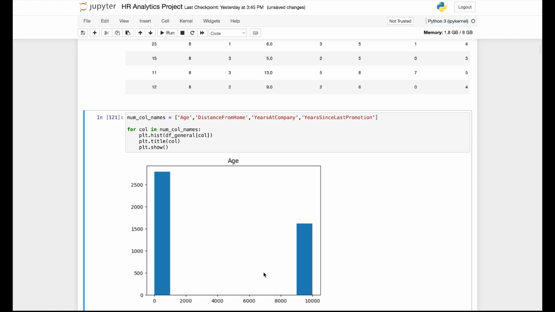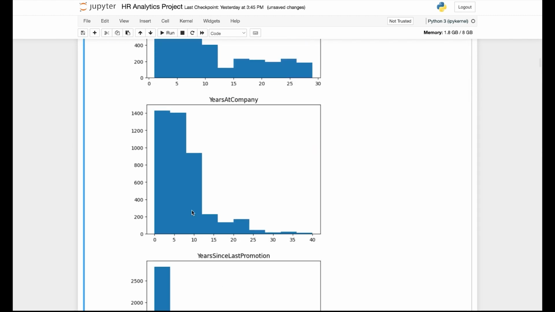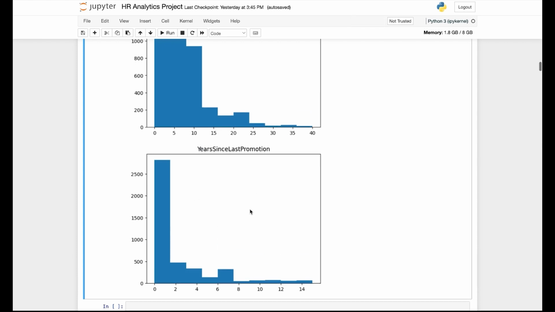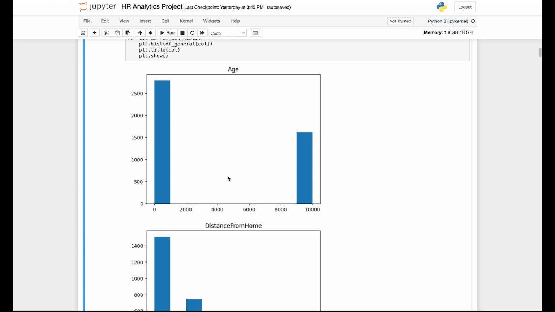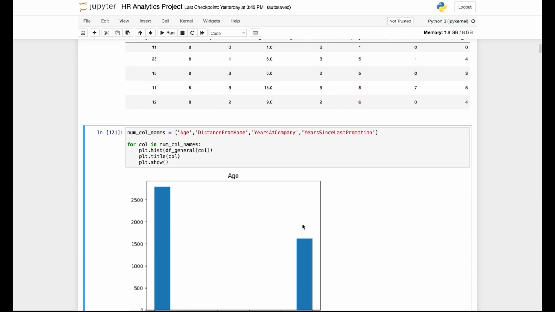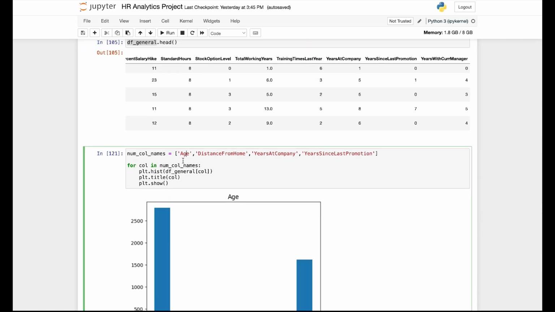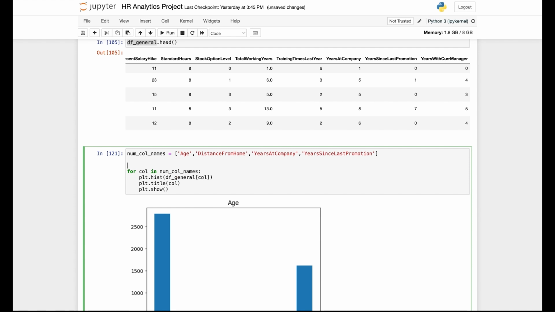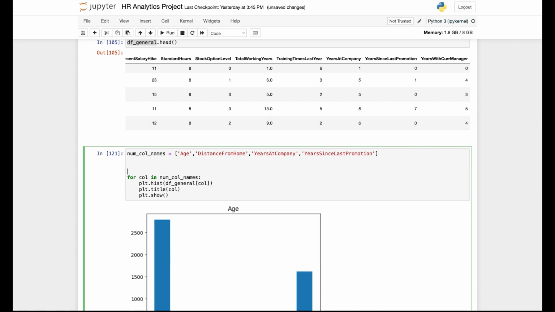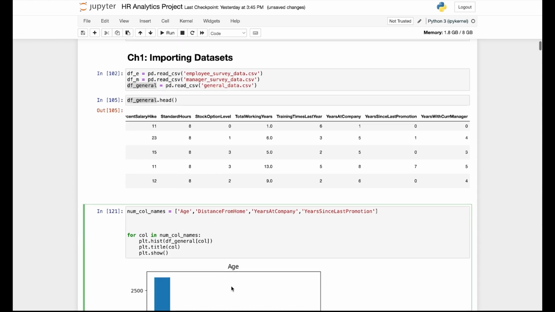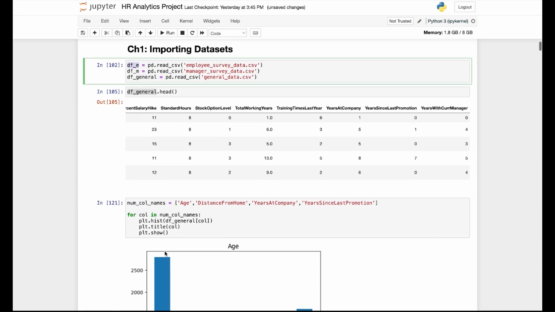This is a very useful tool. And just quickly looking at the distributions, nothing seems weird or off except for the age, so we know that we need to deal with the age. So that's how you do a quick visualization to explore the data quickly. Again, we're going to go into more detail about data visualization later in this lecture. Now let's move on and learn about how to clean the data.